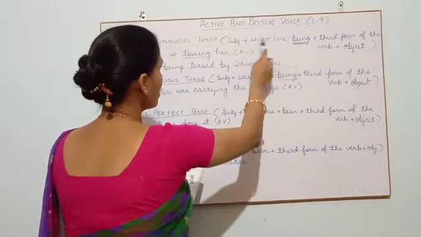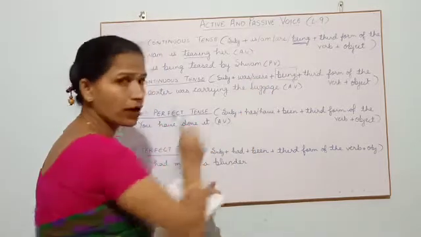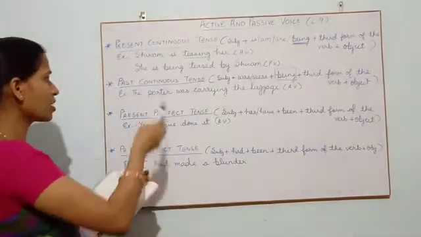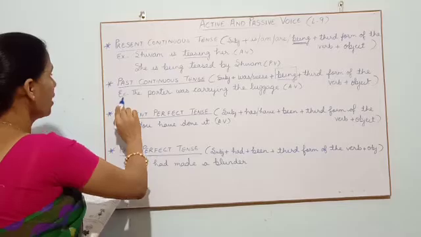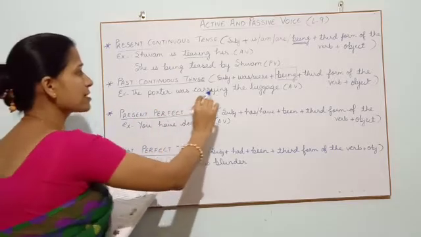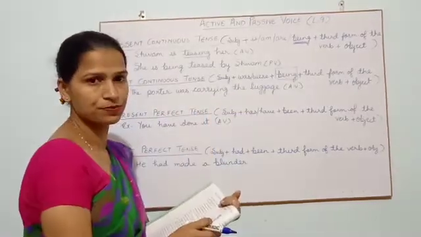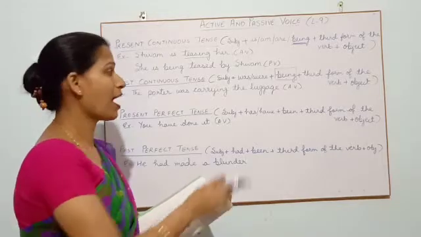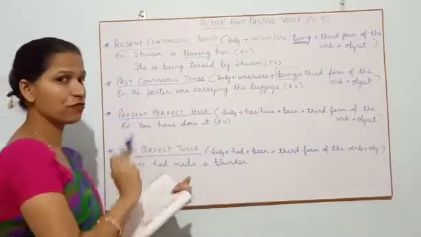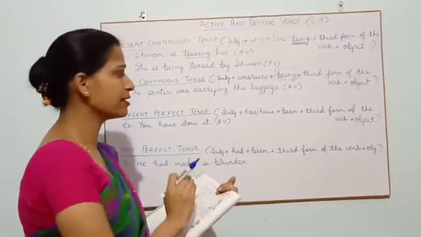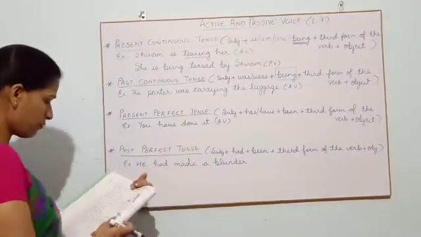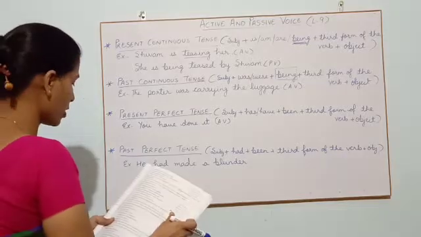Is, am, are in the present tense, was, were in the past tense. So now let's see the statement which I have taken from your book. The porter was carrying the luggage. This is in active voice. I have not written the answer for you. If you are having your rough copy with you, try to solve this. Try to write this in passive voice. I'll be doing it for you when I am talking about passive voice.